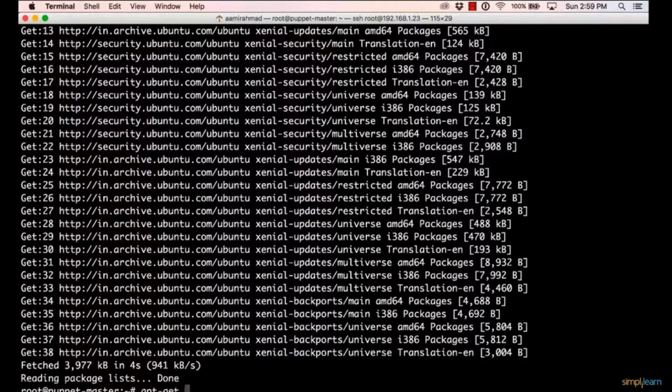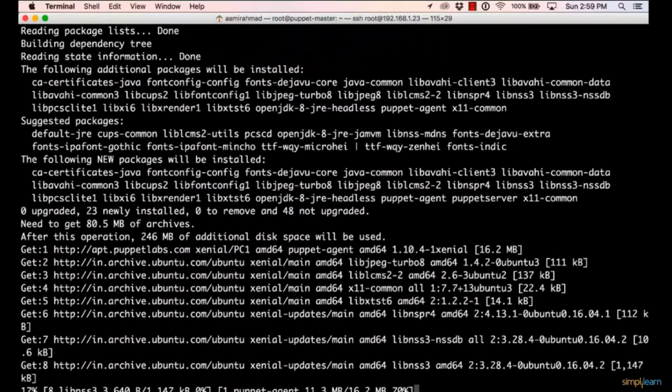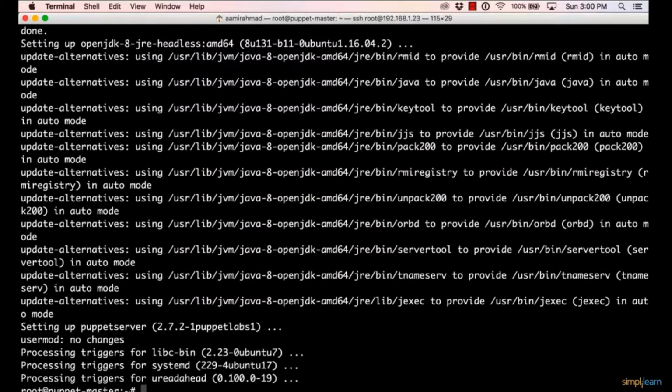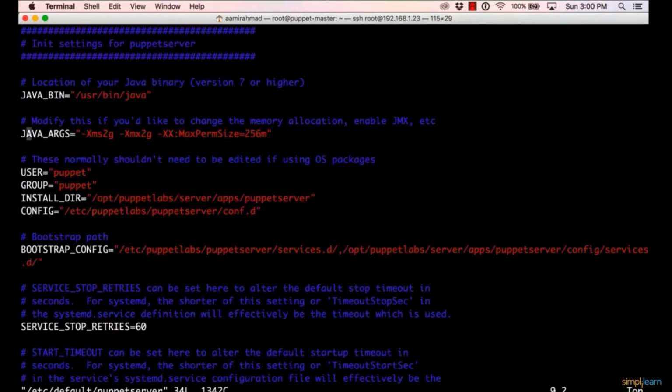And now I'll install Puppet server. So I'll say apt install puppetserver -y. The Puppet server is now installed, and we will be configuring the memory allocation for the Puppet server. So I'll open the default puppetserver file. By default, it has 2 GB allocated. We'll set 3 GB because it's a JVM. I'll make this 3, and I'll change this to 3 as well. And I'll save this file.